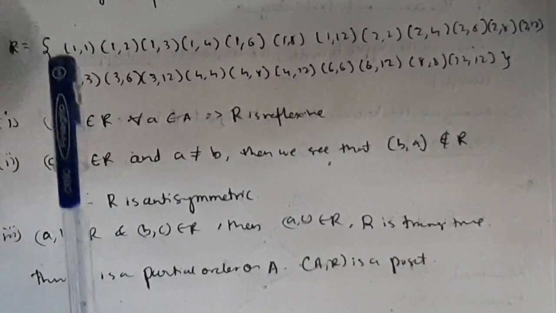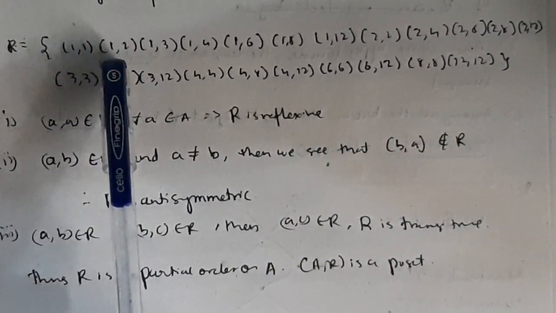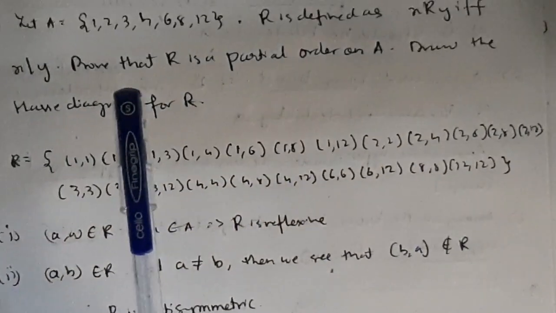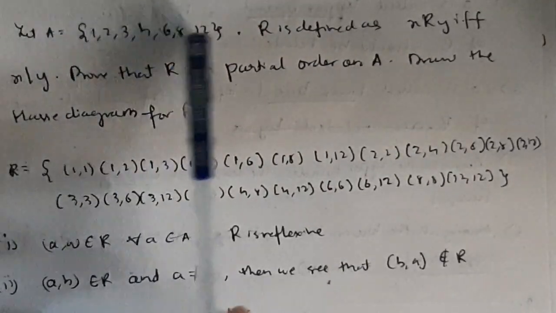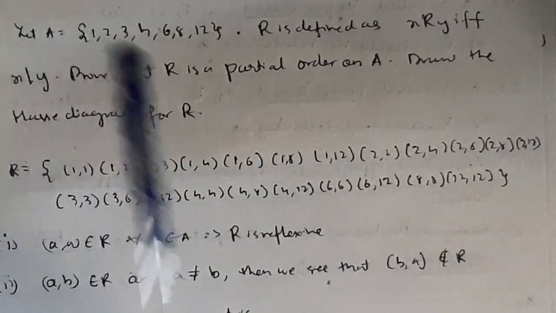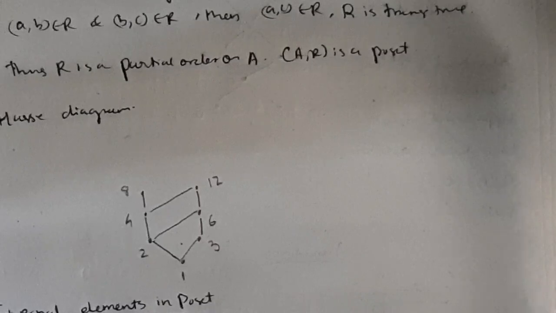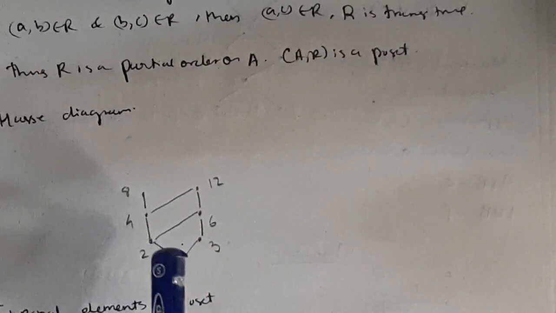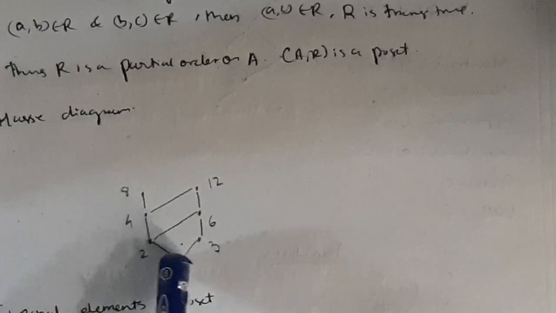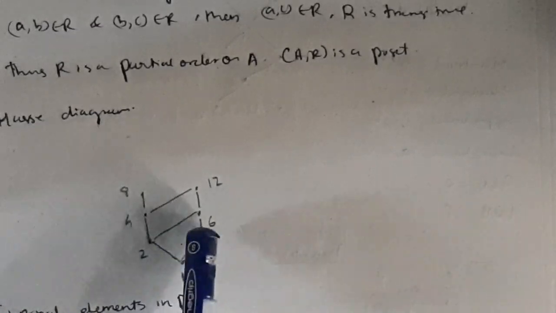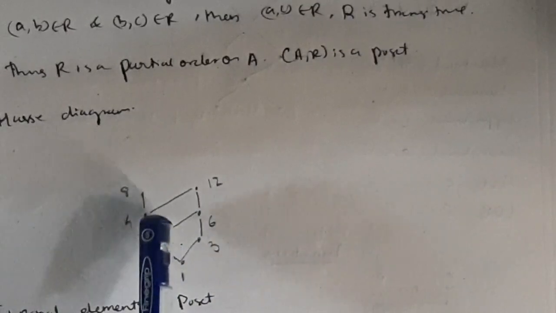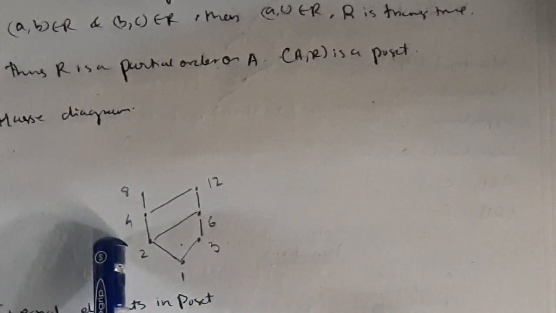Alright, now remember this, take a screenshot of this and keep it here. I will be explaining the Hasse diagram also here. For the Hasse diagram you need to check the elements here, 1, 2, 3, 4, 6. What's the least element? 1. So you need to write 1 here. Then 1 comma 2 belongs to R. Refer to that screenshot and see here, 1 comma 2 belongs to R, 1 comma 3 also belongs to R. So 2 and 3 will be at the same level. Even 1 comma 4 belongs to R, so you will put 4 also on the same level.